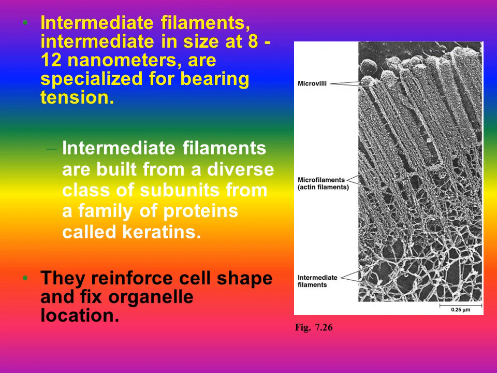Intermediate filaments have an intermediate size, 10 to 12 nanometers, and are specialized for bearing tension. They are made of a diverse group of subunits from a family of proteins called keratin. They also reinforce cell shape and pin organelles in their respective positions.